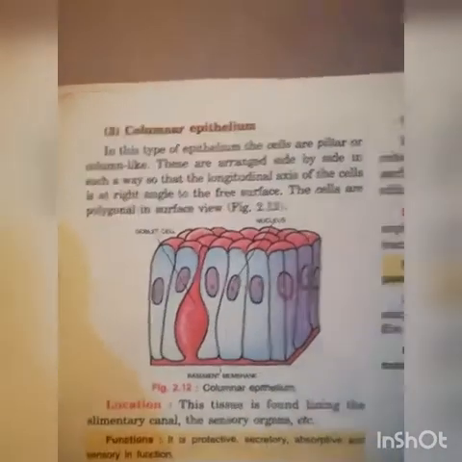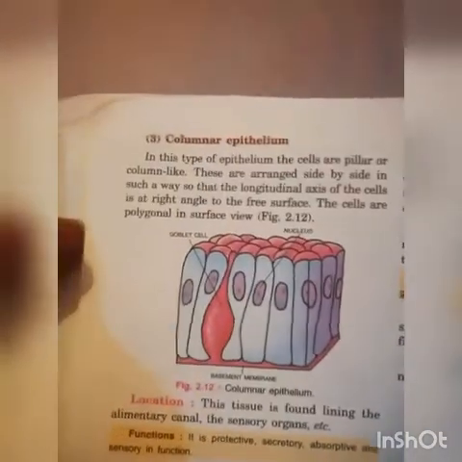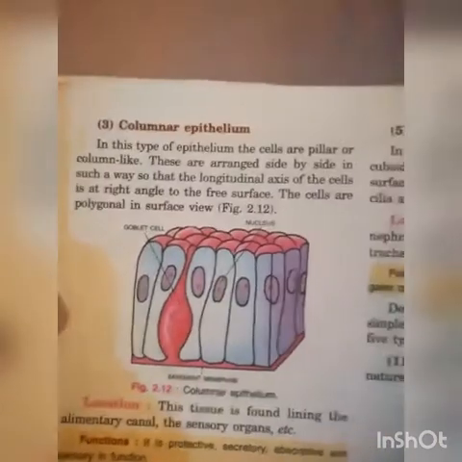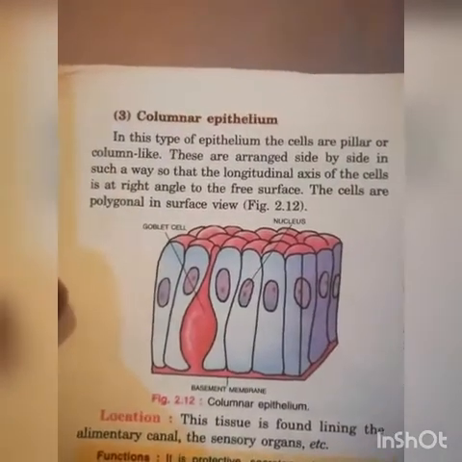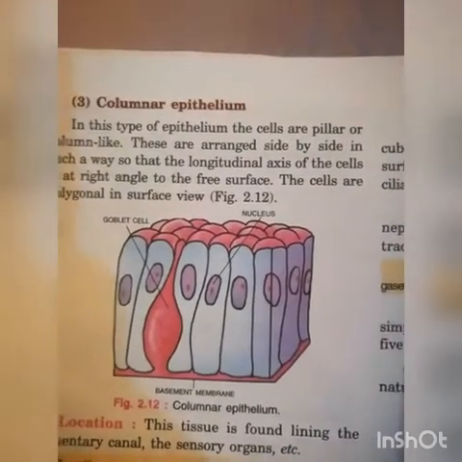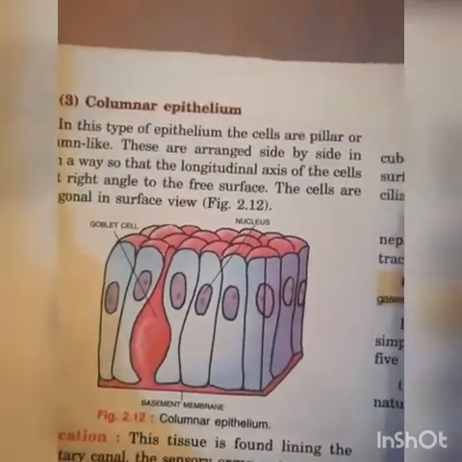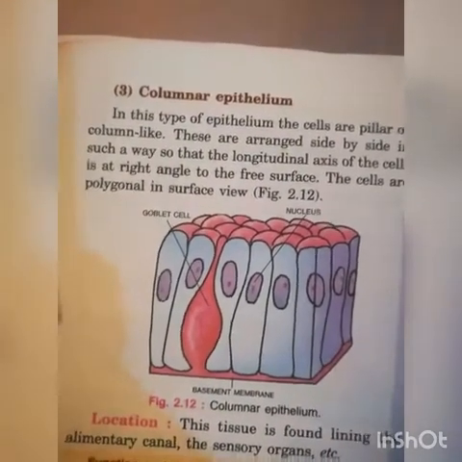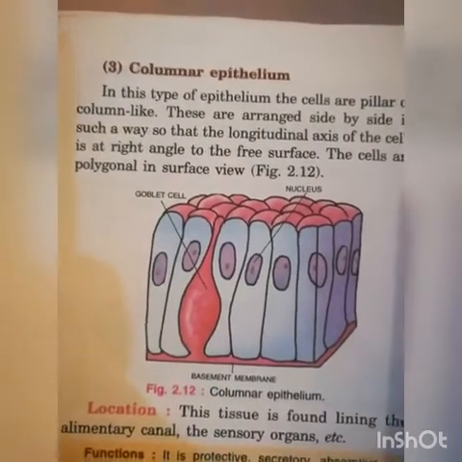Next one, columnar epithelium. In this type of epithelium, the cells are pillar or column-like. These are arranged side by side in such a way that the longitudinal axis of the cells is at right angle to the free surface. The cells are polygonal in surface view. See the figure.